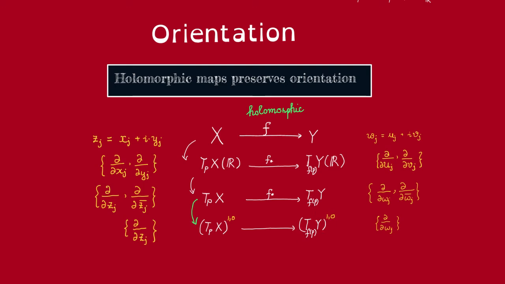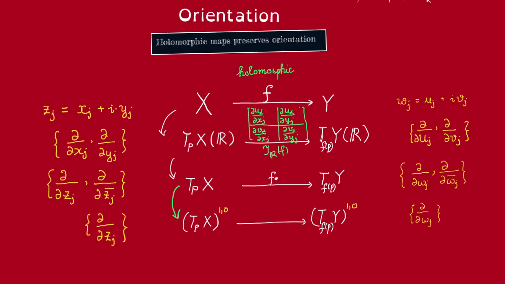So let's suppose that F is a holomorphic map between these two complex manifolds. To show that F preserves orientation, we need to show that the real Jacobian of F has positive determinant. Remember, an orientation on each tangent space here is just an equivalence class of bases. And two bases are equivalent if the change of basis matrix between them has positive determinant. Now let's find that Jacobian in terms of coordinates.